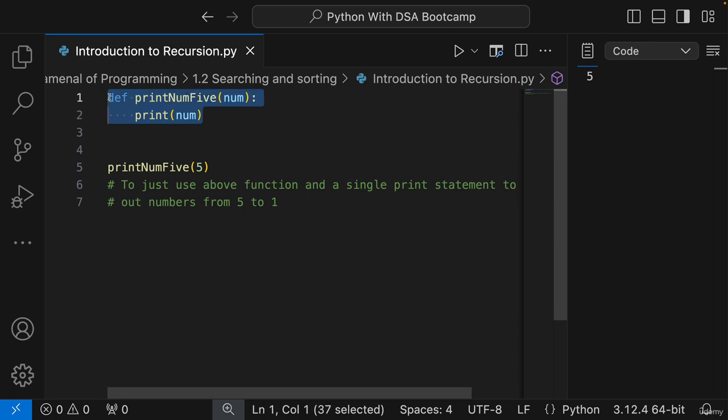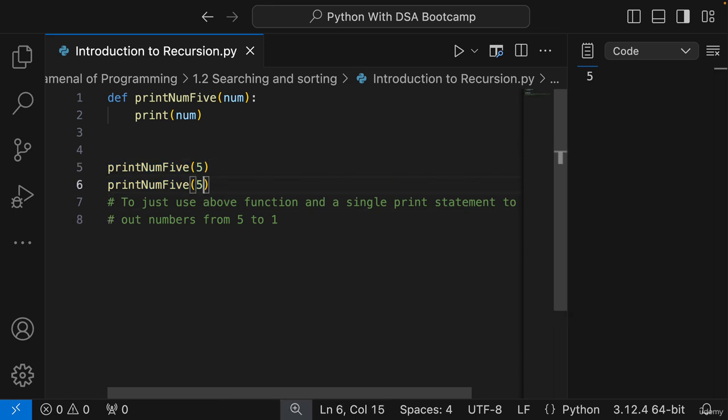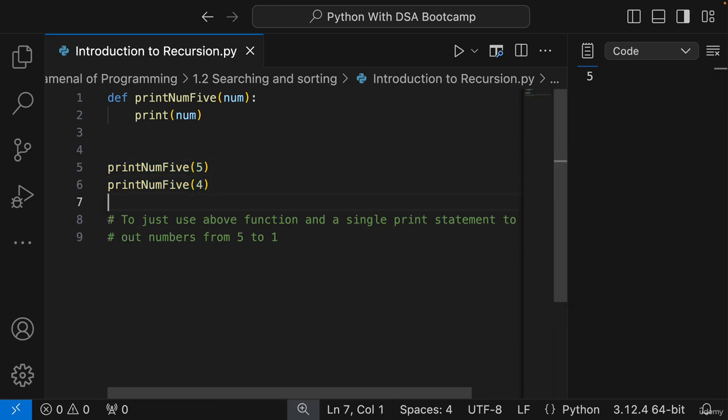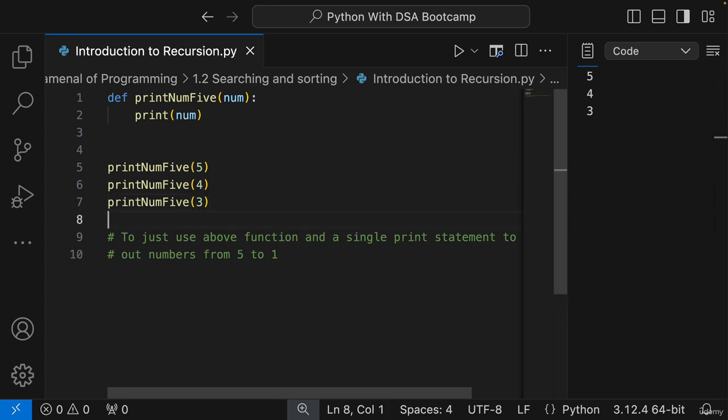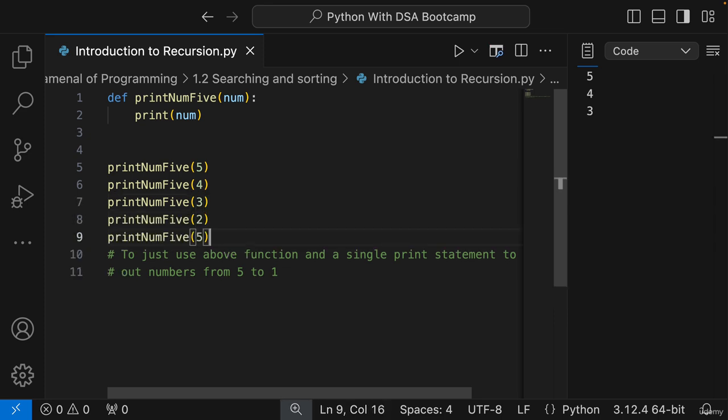You have to use this function only, and you cannot print everything in this particular line. No, I want to just use a single print statement. Now, many of you might be thinking that we can do something like this. Let me just use print number 5, 4, 3, all the way to 1. So let us have 2, let us have 1. And now if I run this, on the right side, we can see the output is 5, 4, 3, 2, 1.